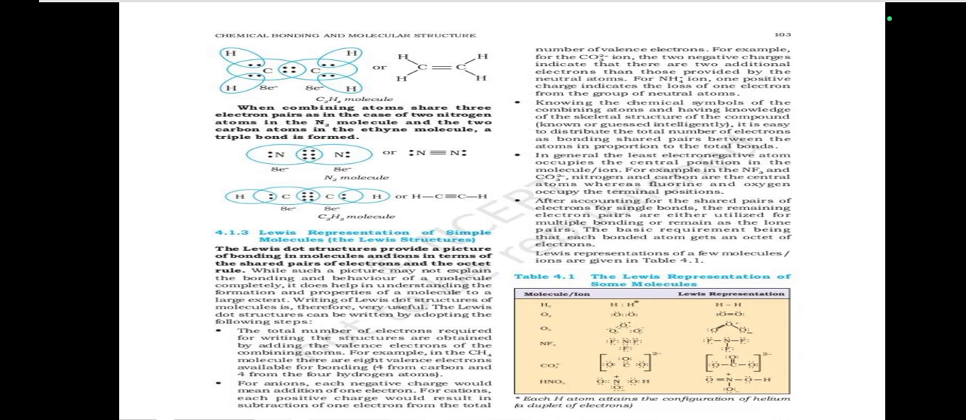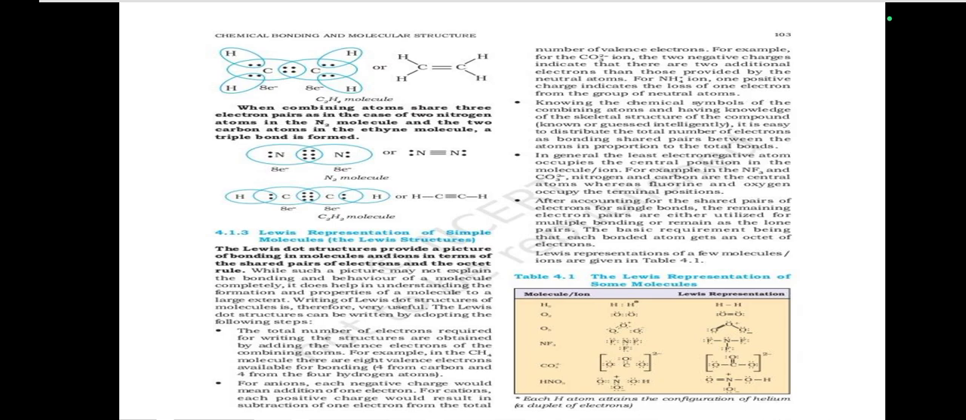Lewis representation of simple molecules, or the Lewis structure. The Lewis dot structures provide a picture of bonding in molecules and ions in terms of the shared pairs of electrons and the octet rule. While such a picture may not explain the bonding and behavior of molecules completely, it does help in understanding the formation and properties of molecules to a large extent. Writing of Lewis dot structures of molecules is therefore very useful.